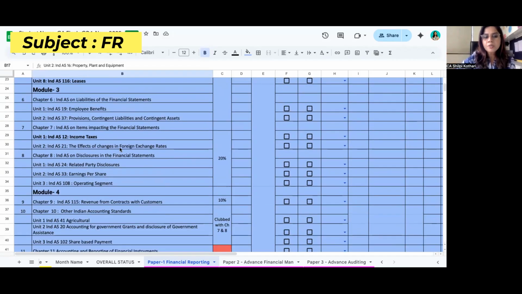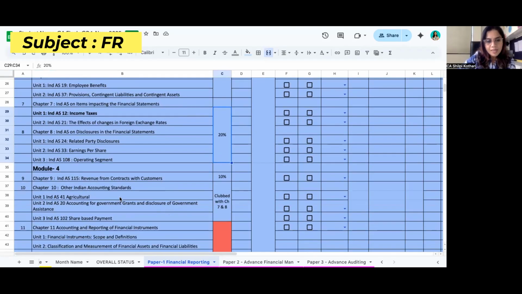Okay, so here you can see foreign exchange, disclosure, related party, EPS, operating segments. These are one day type of topics, so you can easily complete. Some formats are there. So my suggestion for you is, these are the weightages, 20% along with agriculture, government grants and share based payment. Yes, this is again an important topic, share based payment.